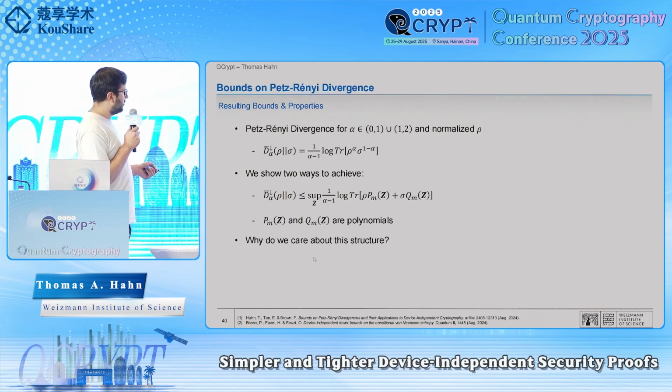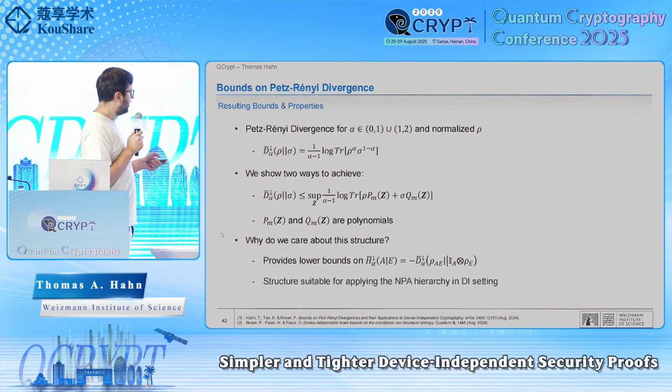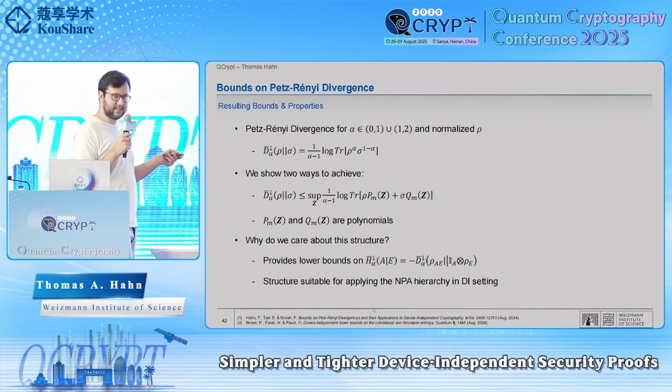So why do we care about this structure? Well, first of all, upper bounds on Petz-Rényi divergences lead to lower bounds on Petz-Rényi entropies, which is what we want. And second of all, although a little bit more complicated, this kind of structure is exactly suitable for applying the MPA hierarchy. So these bounds are also useful in a DI setting.